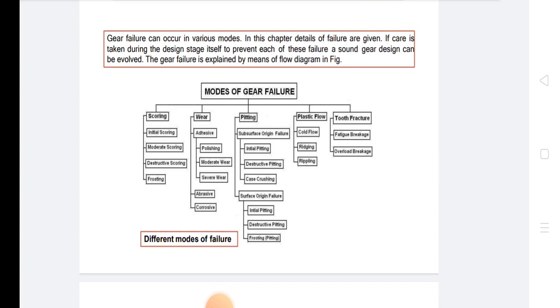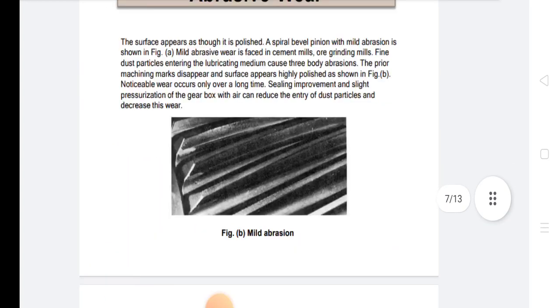In pitting, there is subsurface origin failure like initial pitting, destructive pitting, case crushing. In surface origin failure, initial pitting, destructive pitting, frosting pitting. In plastic flow, cold flow, ridging, rippling. In tooth fracture, fatigue breakage, overload breakage.